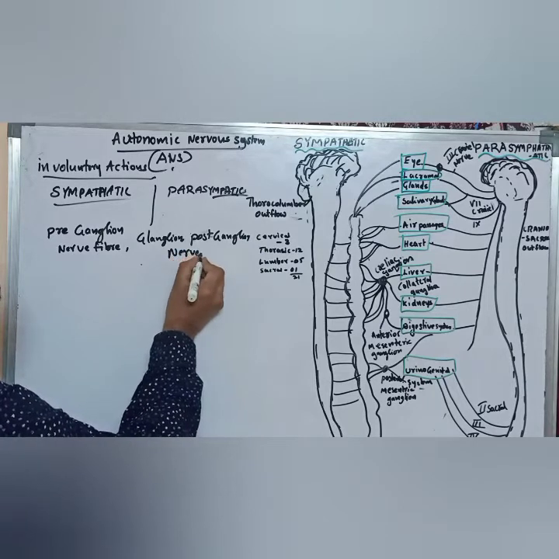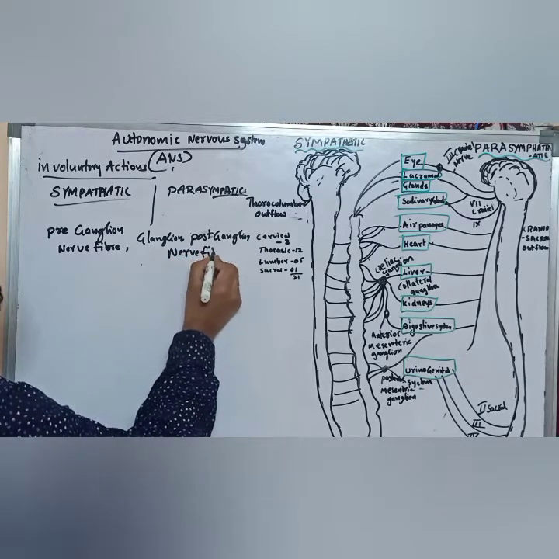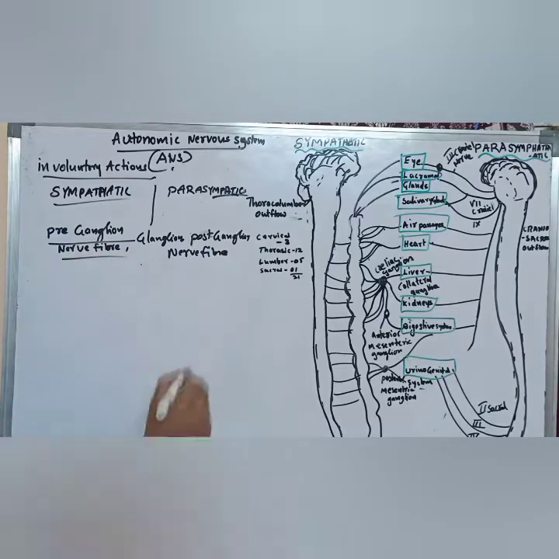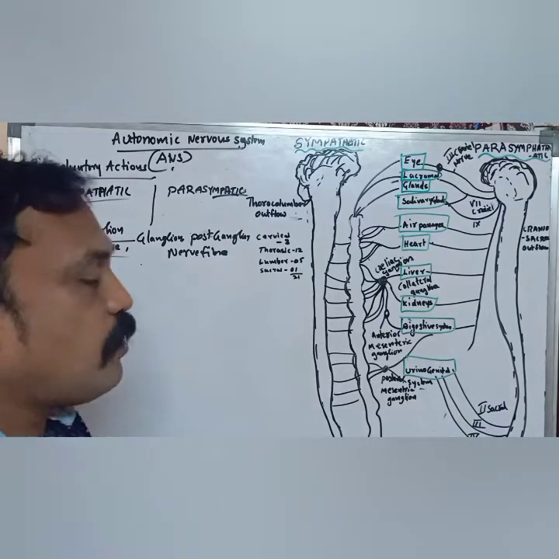What are pre-ganglion nerve fibers and post-ganglion nerve fibers? What is a ganglion?